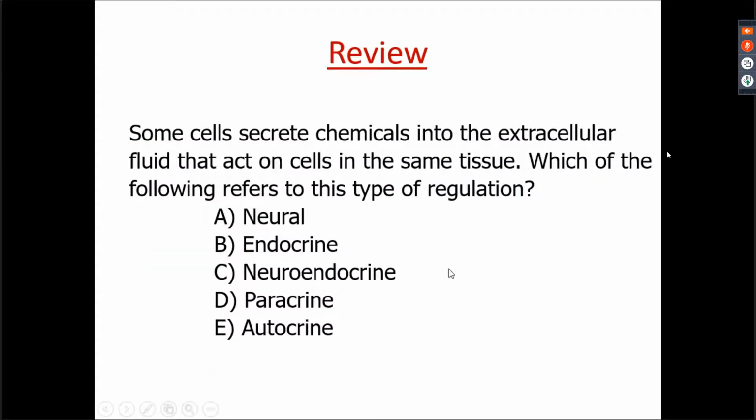A question is, some cells, they secrete chemicals into the extracellular fluid which act on cells in the same tissue. Which of the following refers to this type of regulation? Sorry, communication or regulation. Any one of you? You can write it in the chat box.